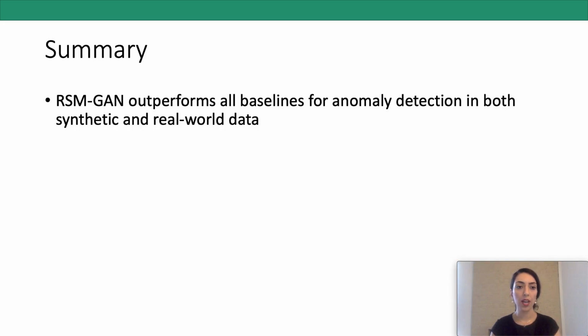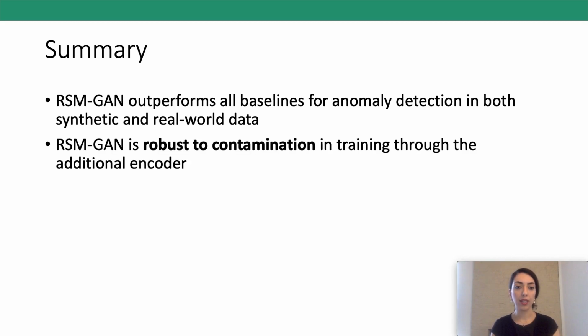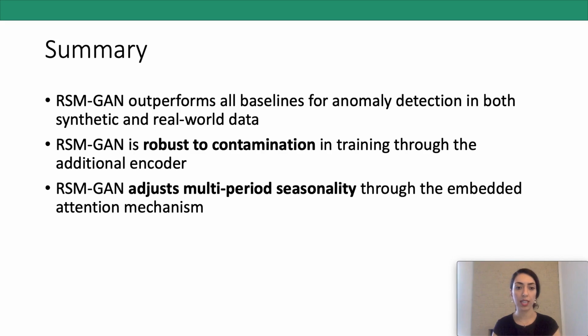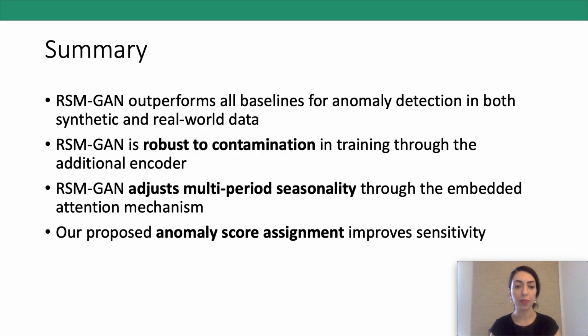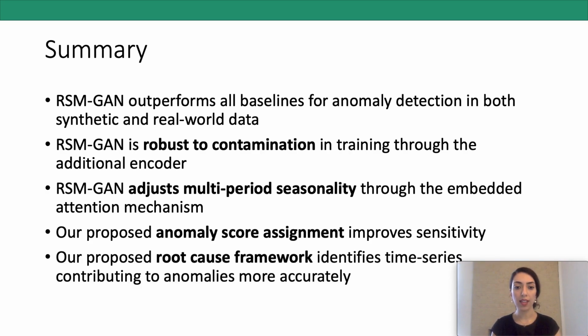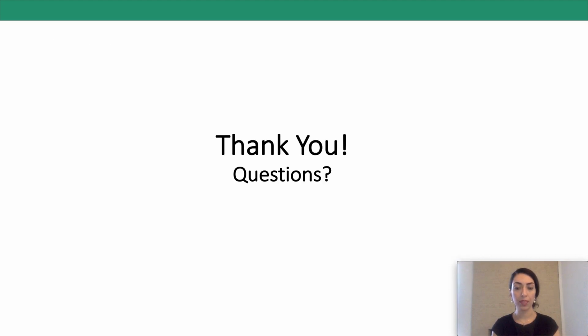To sum up, we demonstrated that RSM-GAN outperforms all the baselines for anomaly detection in both synthetic and real-world data, and we showed that this framework is robust to contamination through the additional encoder, and also it can adjust multi-period seasonality through the embedded attention mechanism. Our proposed anomaly score assignment improves sensitivity and the root cause framework identifies time series contributing to anomalies more accurately. And with that, I